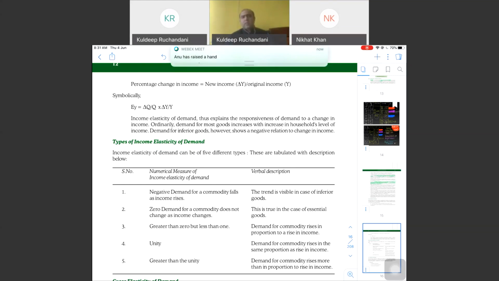The formula is the same. Instead of change in price, you have to replace it with change in income. Change in quantity demanded, numerical questions will come. You will have MCQs only. So even if it comes, you will be given four options. You will have to find the answer.